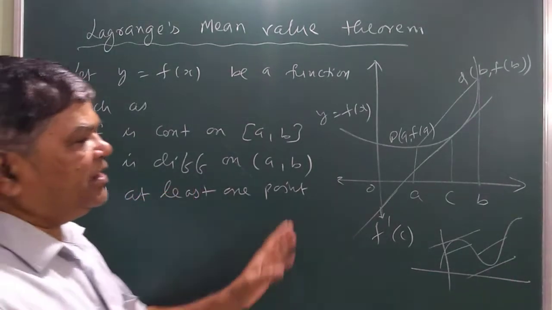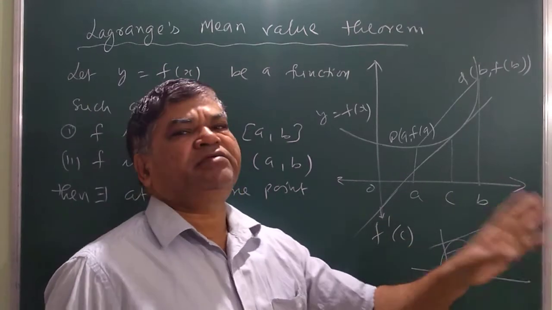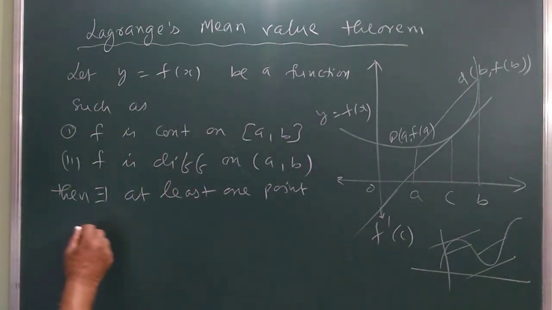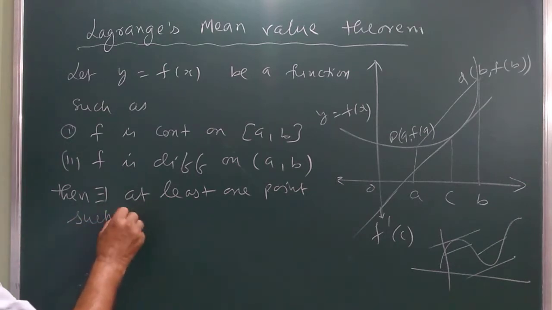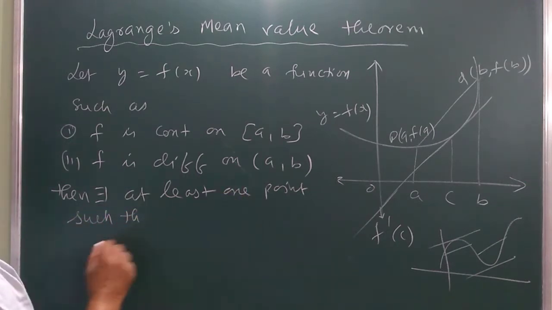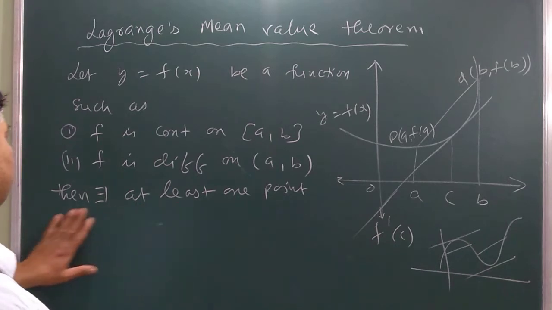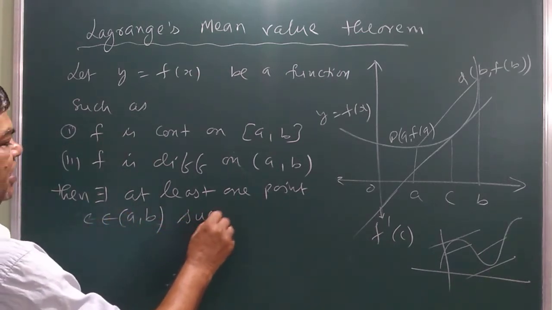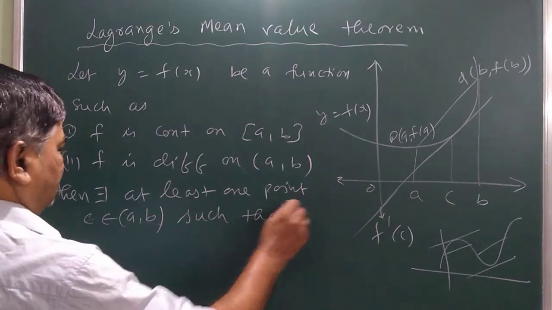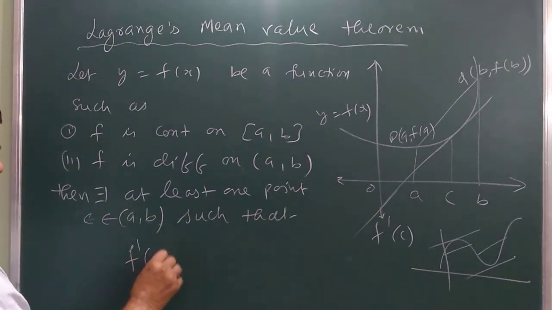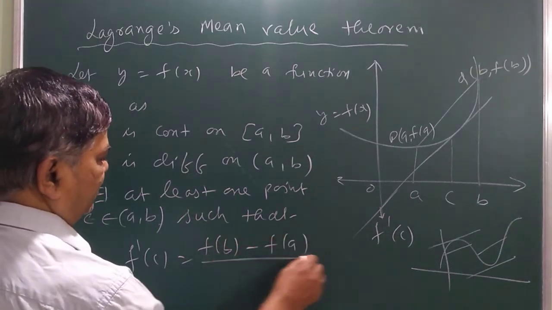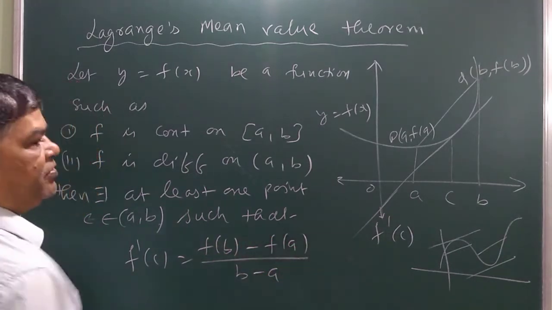You must get at least one, or you will get more than one point, such that c belongs to (a, b) such that f'(c) is equal to (f(b) minus f(a)) divided by (b minus a).